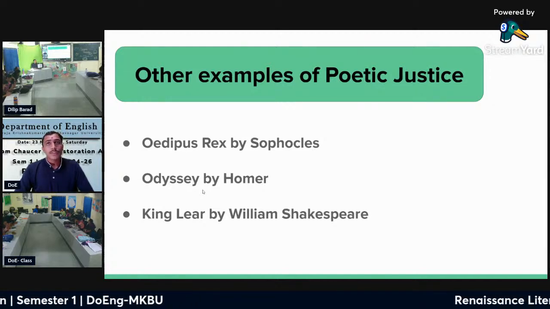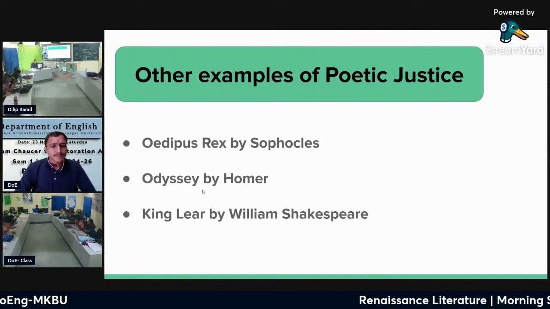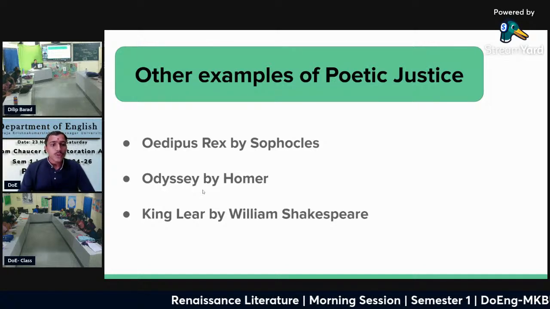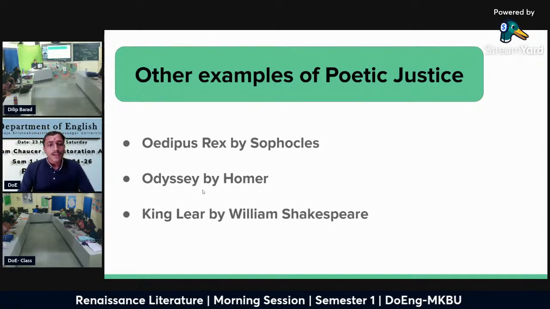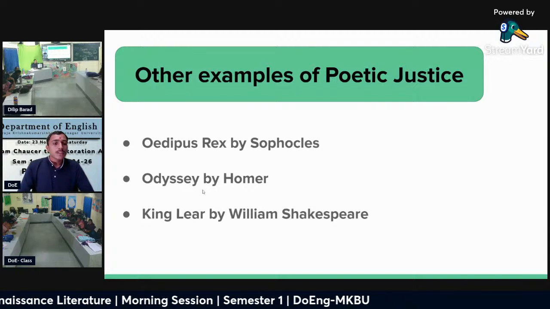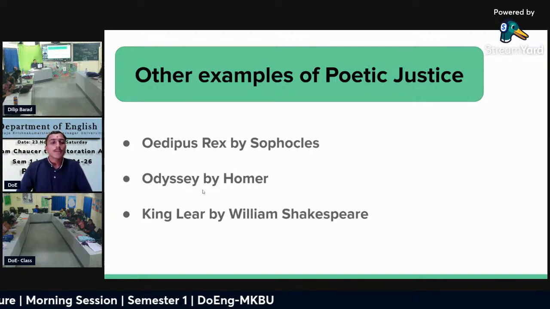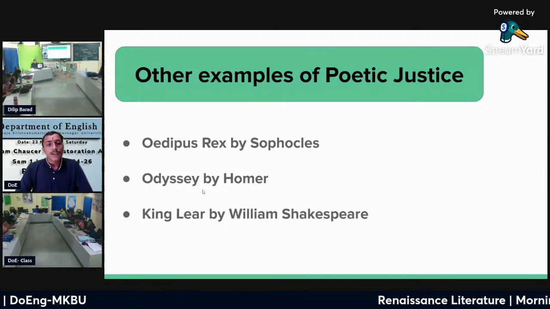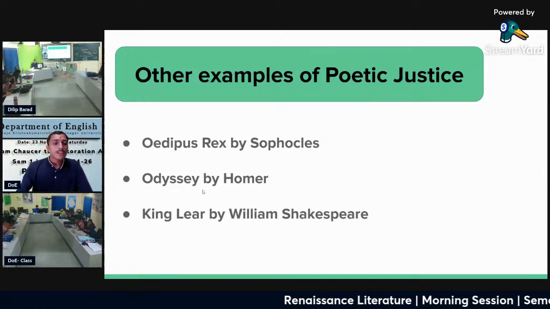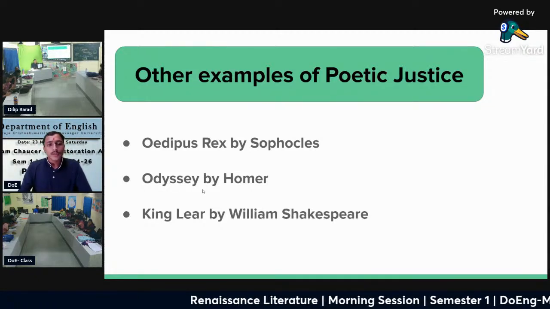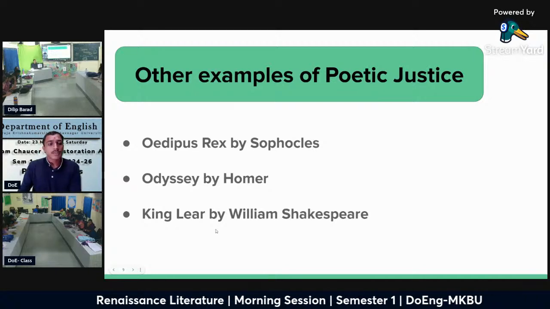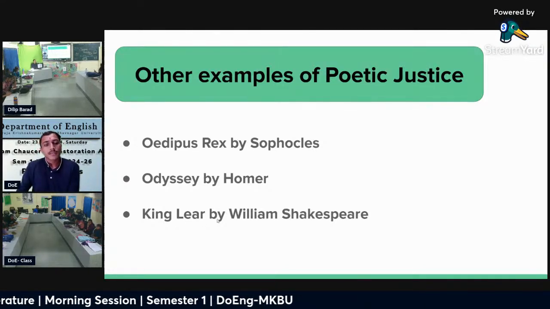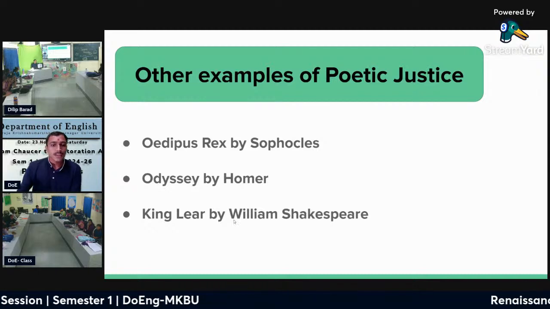Then after the play, Goneril gave a poison to Regan, and Regan stabbed herself. So first of all, both sisters betray their father. After the end of the play, we see some kind of punishment towards the sisters. So here we know the poetic justice in the play.